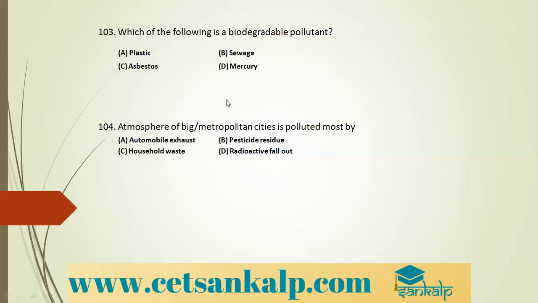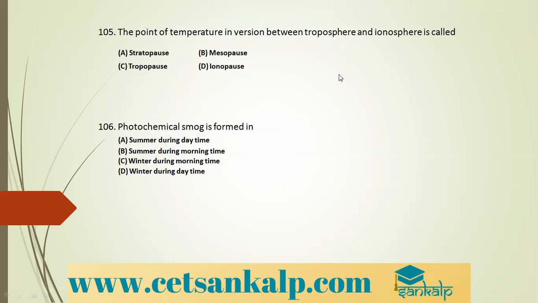The atmosphere of big or metropolitan cities is polluted by, yes, what is the correct option? Big or metropolitan cities are polluted by automobile exhausts, which is a symbol of urbanization.